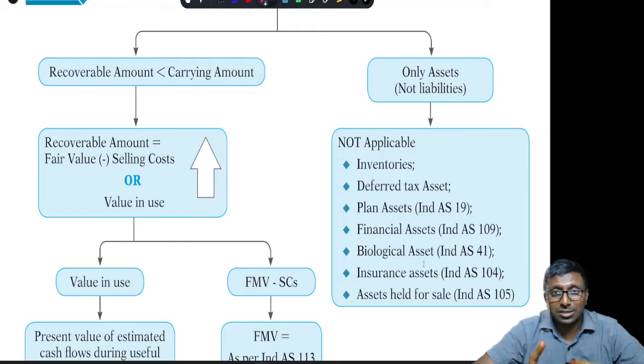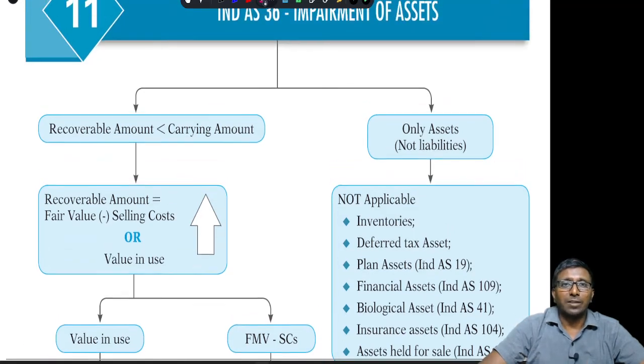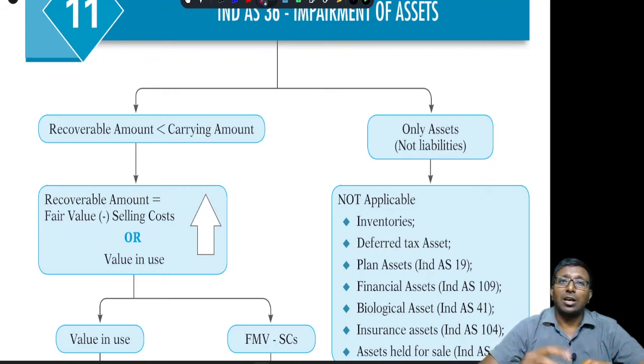In case of financial assets, remember, financial assets impairment is dealt by Ind AS 109 specifically. When do you say there is an impairment? When your book value is greater than the recoverable amount, then I say there is an impairment. What do you mean by recoverable amount? Fair market value minus selling cost or value in use, whichever is higher, is called recoverable amount.